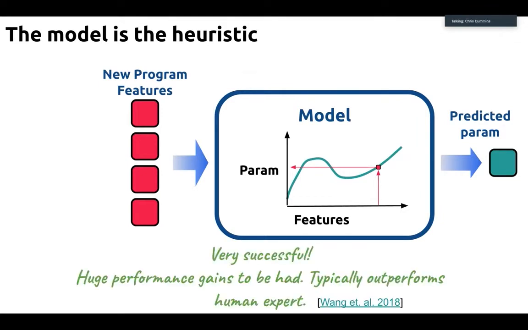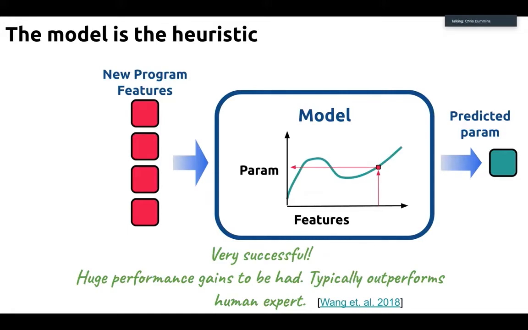Okay, so like I said, someone gave a great talk about this. This is a very, very successful approach for tuning, optimizing compilers. There's a huge number of research papers that have been trying this in various different isolated environments. They typically find that supervised machine learning outperforms human experts, which is great. And the performance gains that can be had are real. So if anyone's interested, I'd refer them to one of the 2 recent survey papers, which give a broad strokes overview of the area.